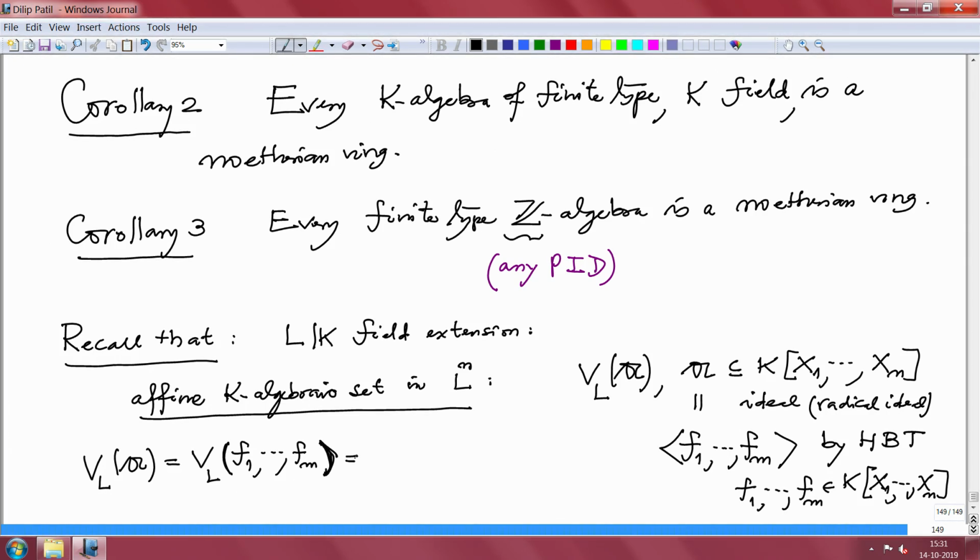And what is this? This is all those points A equal to (A1 to An) in L^n, such that Fj of (A1 to An) is 0 for all j from 1 to m.